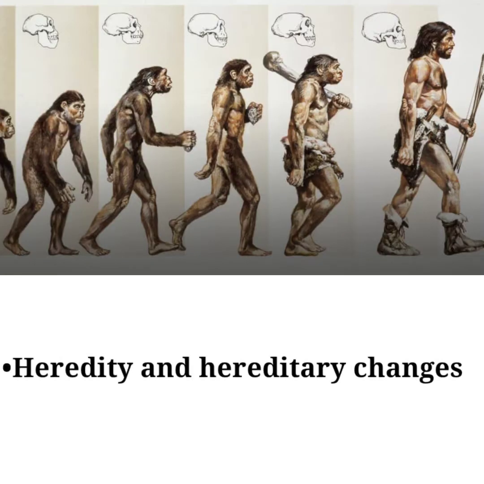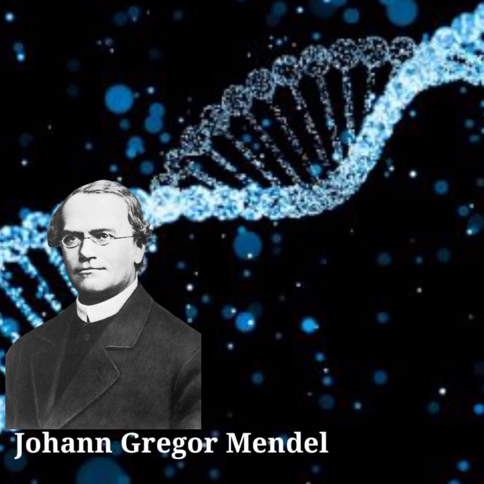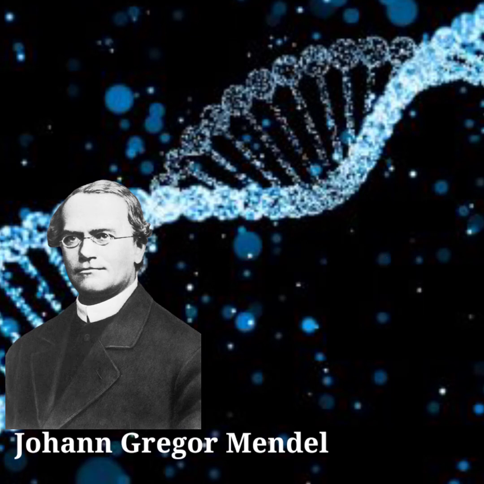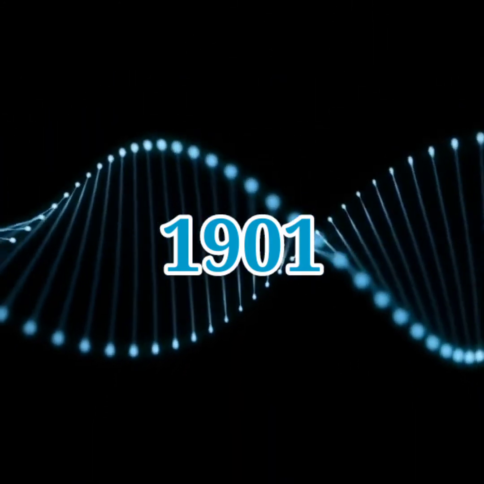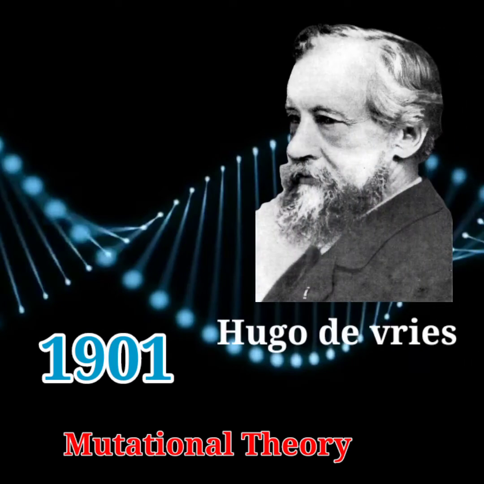Now we will see heredity and hereditary changes. You know that heredity is the transfer of biological characters from one generation to another via genes. Johann Gregor Mendel is the pioneer of modern genetics. Around the period of 1886, it took a long time to understand the conclusions of his research about heredity. In 1901, the reasons behind the sudden changes were understood due to the mutation theory of Hugo de Vries.